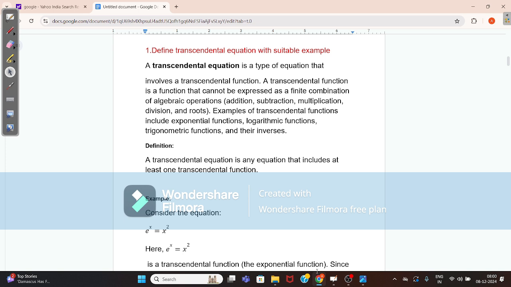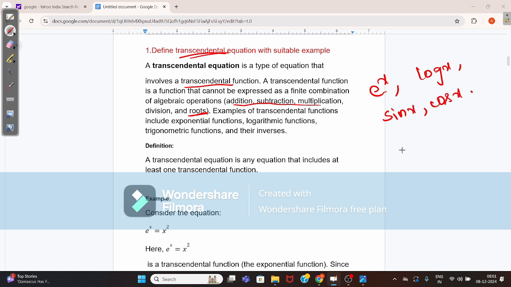The first question: define transcendental equation. The transcendental equation is a type of equation that involves a transcendental function. A transcendental function is a function that cannot be expressed as a finite combination of algebraic operations such as addition, subtraction, multiplication, division and roots. Examples of transcendental functions include the exponential function e power x, logarithmic function log x, trigonometric functions sine x, cos x, and their inverses, sine inverse x, cos inverse x.